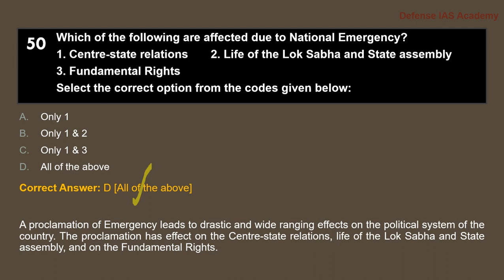A proclamation of emergency leads to drastic and wide-ranging effects on the political system of the country. The proclamation has an effect on the center-state relations, the life of the Lok Sabha and the state assembly, and on the fundamental rights. So it has an impact everywhere. When you declare a national emergency, it has lots of consequences too.